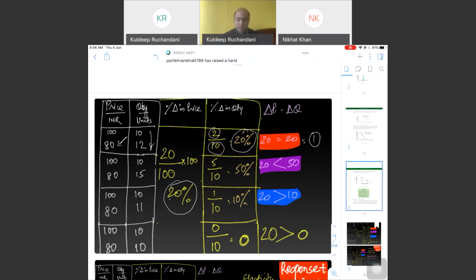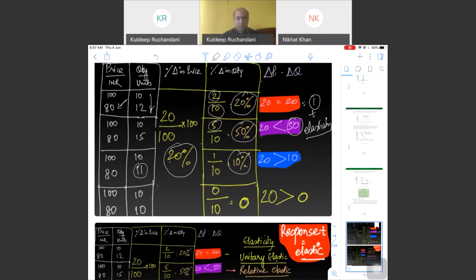Second example, change in price is 20, change in quantity is 5, that is 50%. So change in quantity demanded is more than the change in price. Here it is elasticity, positive, relative. Where change in quantity is less, here only one quantity demanded has increased only by 1, that is 10%. So the change in price is more than the change in quantity demanded.